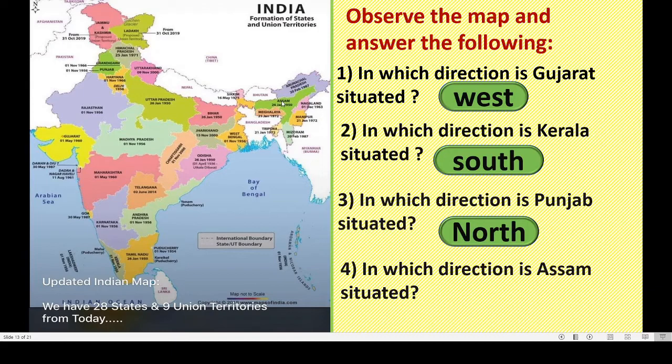You can see here, Assam. See this red dot? Yes, come on, tell me the name of the direction. Yes, very good. This is in east. Nice. Very good, dear children.